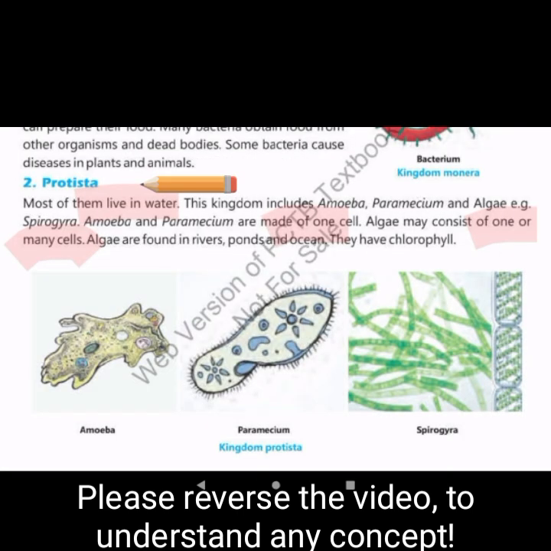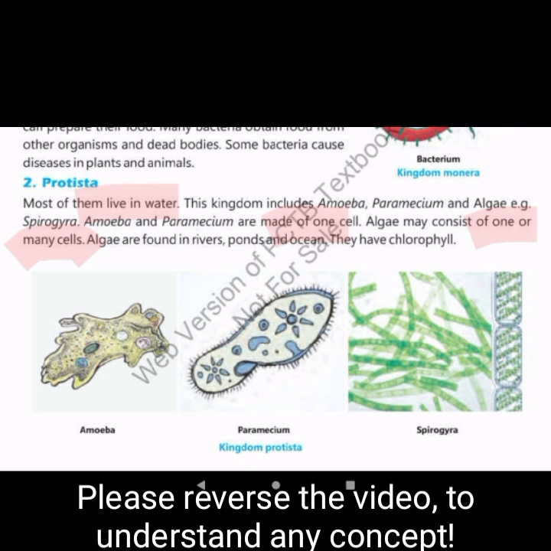As given on this screen, the second kingdom is Protista. Most of them live in water. This kingdom includes amoeba, paramecium, and algae. And the example for the algae is Spirogyra.